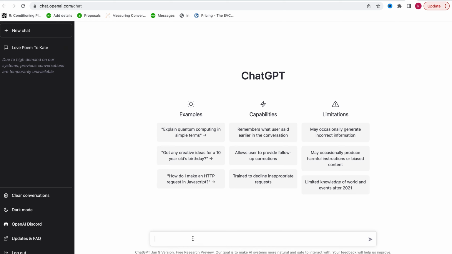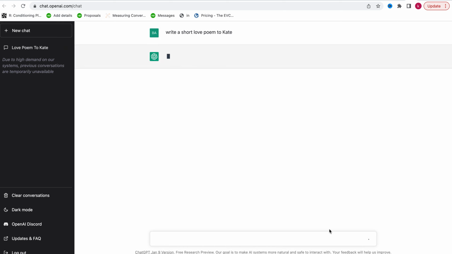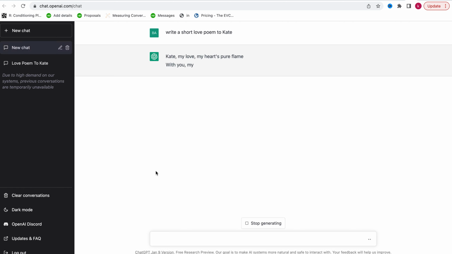So I will request again for a love poem to Kate. Write a love poem to Kate, right? Let me say a short one. If I say a love poem, it might be very long. A short love poem to Kate. So let's see what we got here. Let's send this request very quick, and then you see what we get back from ChatGPT, right? The system is processing. Now it starts.